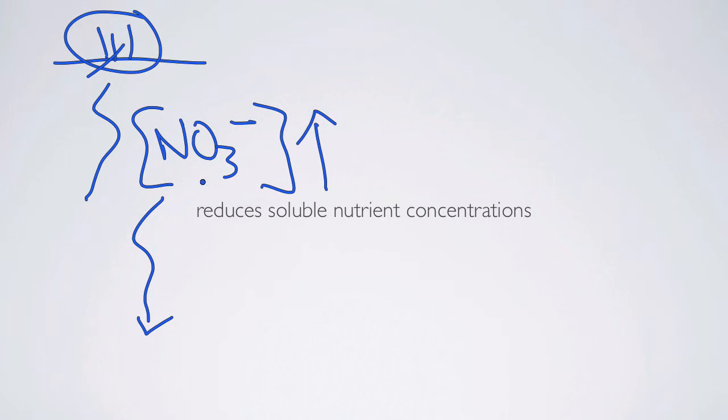Once you have high nitrate concentrations in soil solution, this also makes you prone to patterns of gaseous nitrogen loss that we'll talk about later. So the simple act of taking up nutrients reduces the concentration of those nutrients in soil solution and reduces the potential for loss. The second thing that's important to think about for the consequences of nutrient uptake is rhizosphere pH.